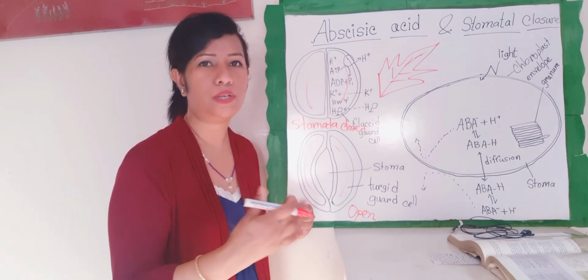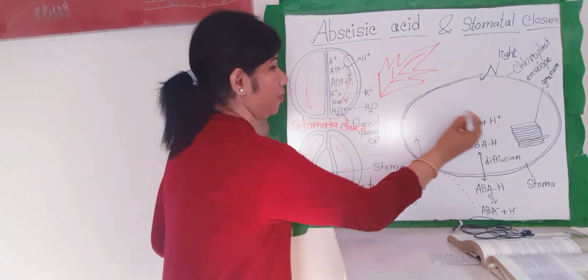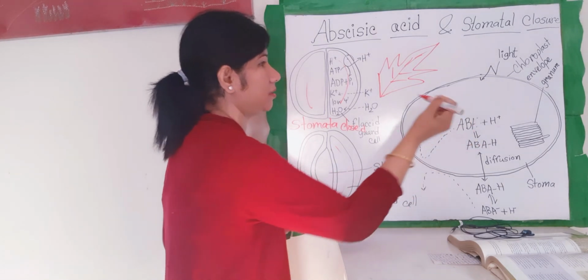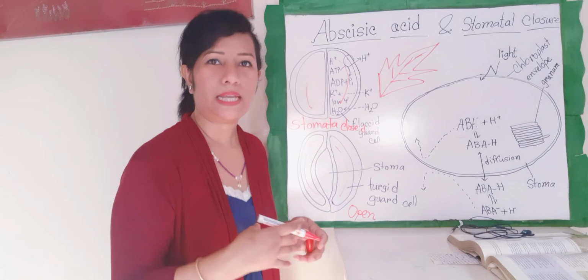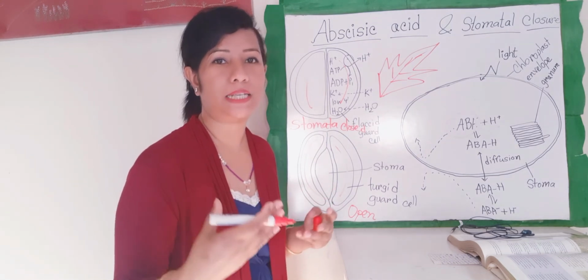The hormone abscisic acid, my marker is not working. So abscisic acid is produced in plants.